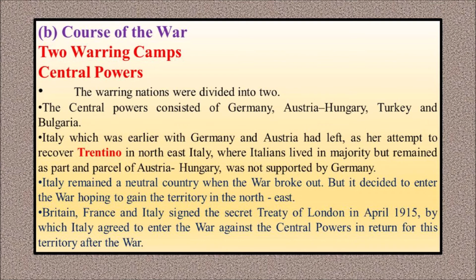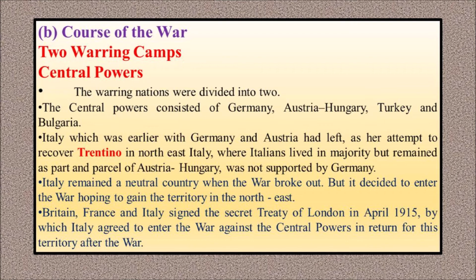And now Italy, which was with Germany and Austria, came away separately because a place called Trentino, where many Italians lived, was owned by Austria. When Italy asked for that place from Austria, Austria refused to give it to Italy. Germany also did not support Italy in this conflict. So therefore, Italy went away separately. Is it clear?